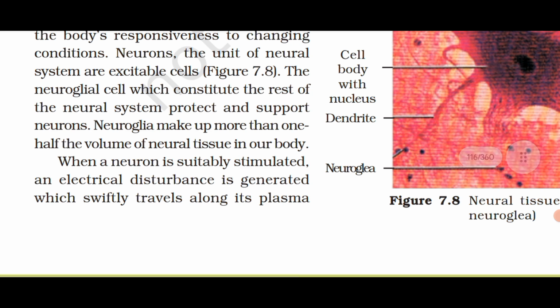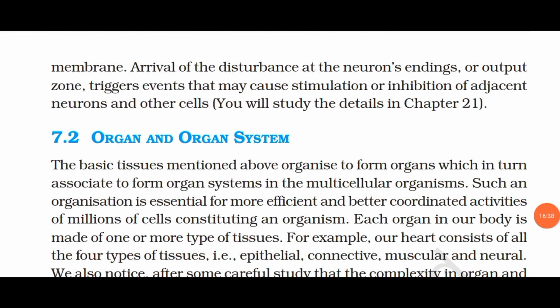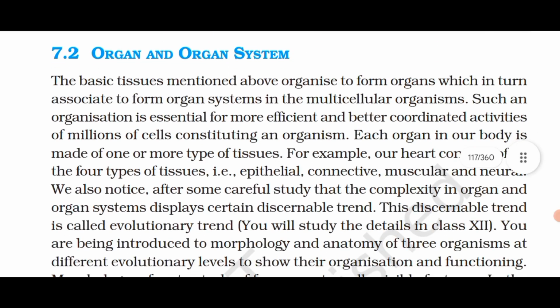When a neuron is suitably stimulated, an electrical disturbance is generated which swiftly travels along its plasma membrane. Arrival of this disturbance at the neuron's ending or output zone triggers events that may cause stimulation or inhibition of adjacent neurons and other cells. You will study the details in chapter 21.